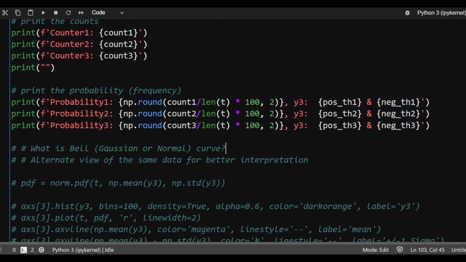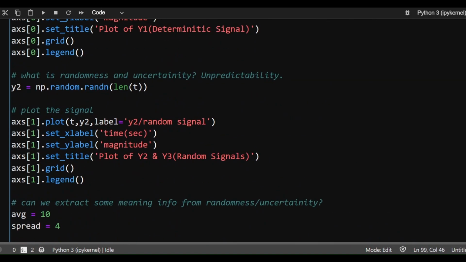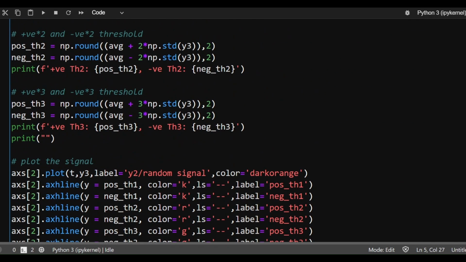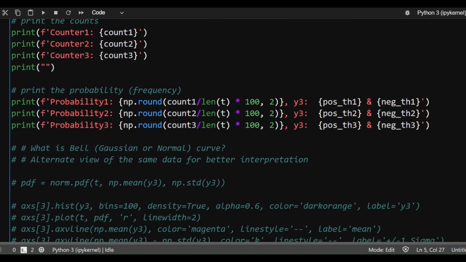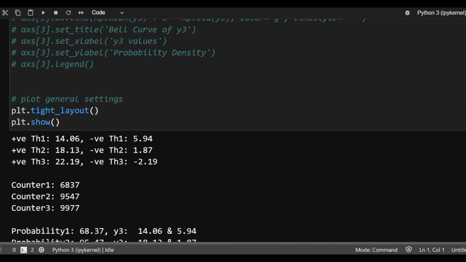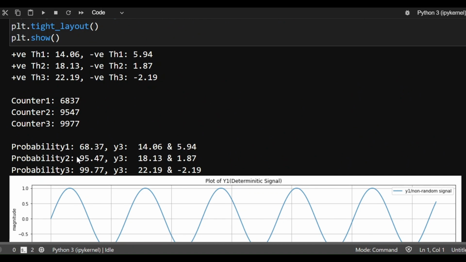I took the counts and then divided them by the total number of data points that I have, which is 10,000, here right in the beginning itself. And that will tell me how frequently this data is falling in the three threshold bands that we chose. So how to interpret this data?